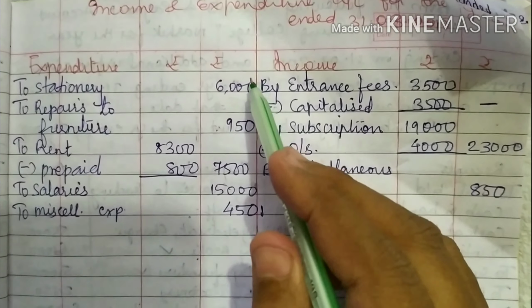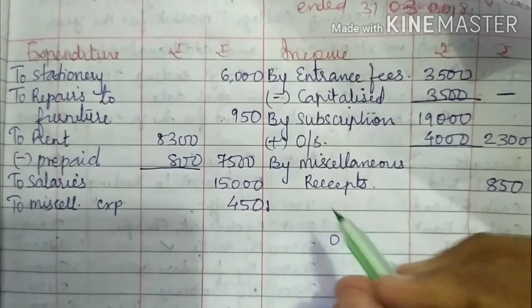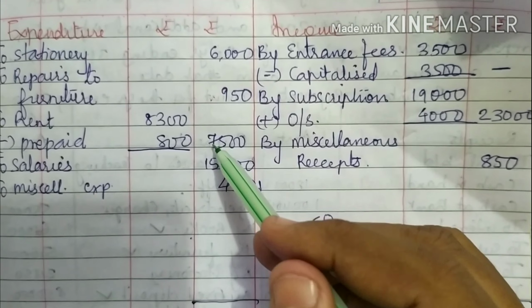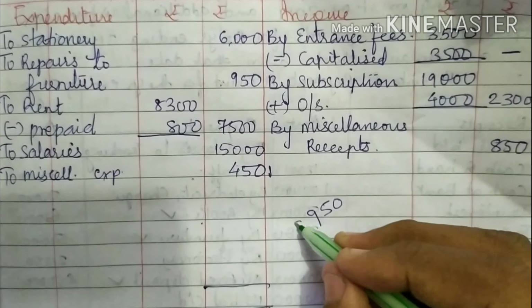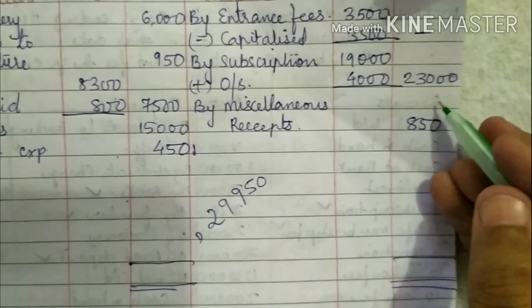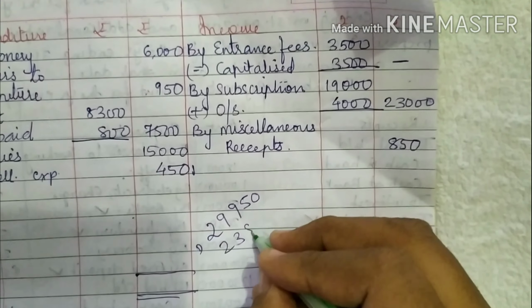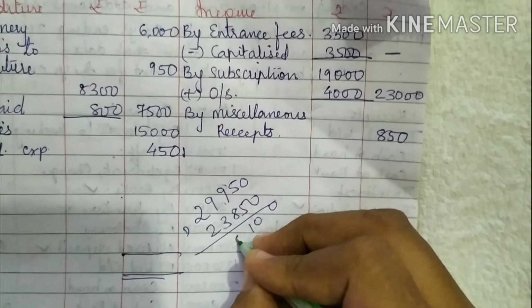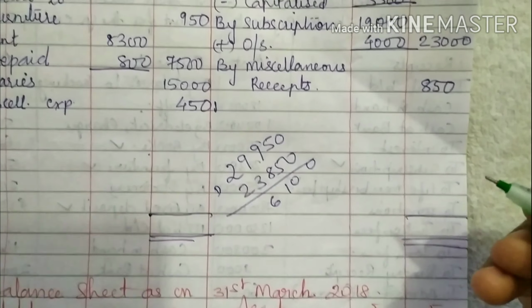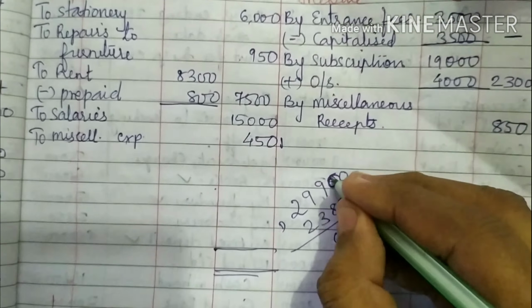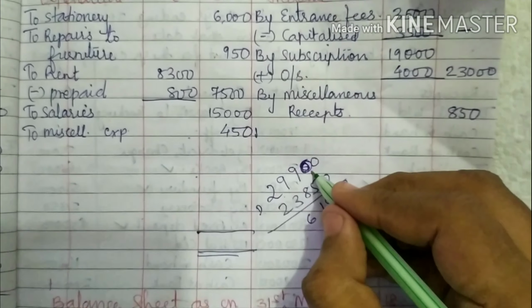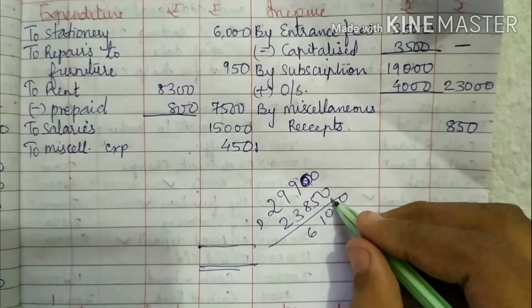The debit side total is 29,900 and the credit side total is 23,850.